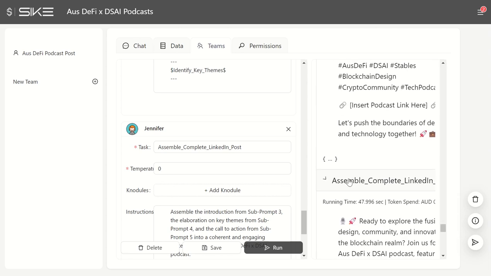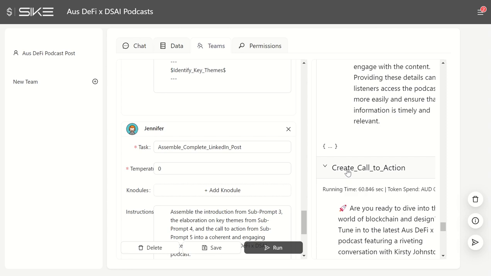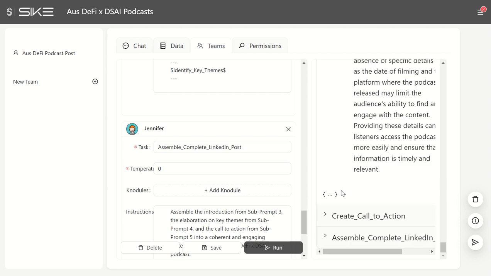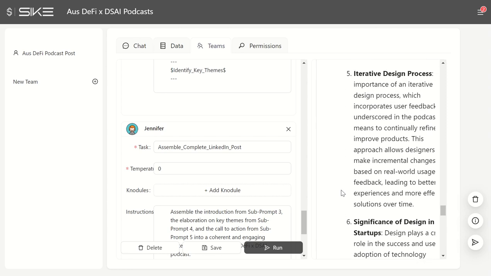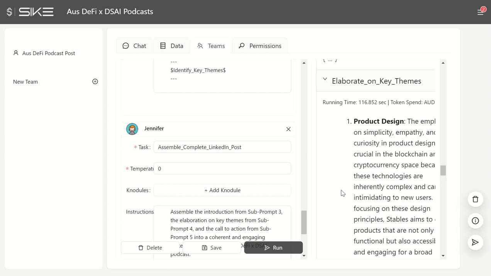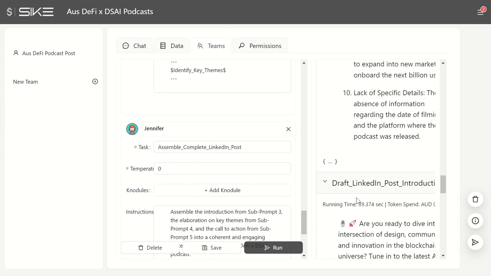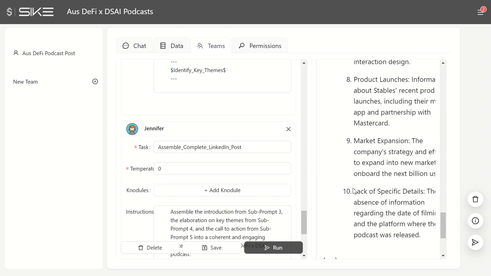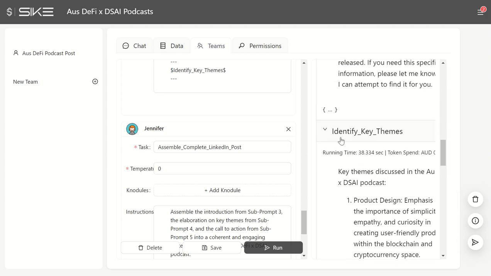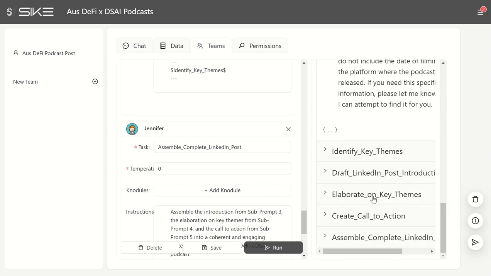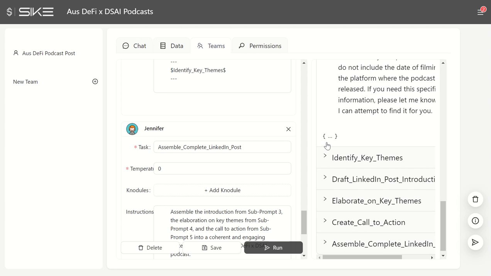That was Jennifer that's done that. We can close each of these blocks as we go back up the page and see each of the pieces of work that was done, from assembling the final piece to creating the calls to action and elaborating on the initial key themes that were put together there, and even the drafts.